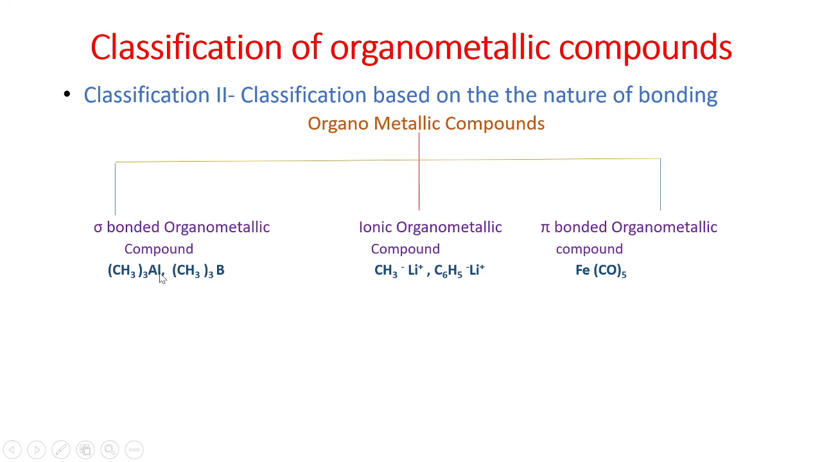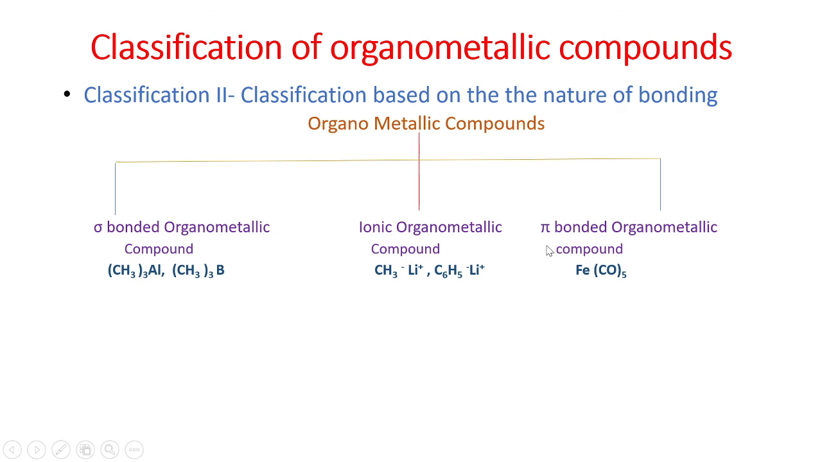Then next is the ionic organometallic compound. In this type, ionic bonding occurs between the metal and the carbon atom of the organic part. There is a large electronegativity difference between the s block element and the carbon atom of the organic part, so these compounds are formed by s block metals, and they form ionic organometallic compounds.